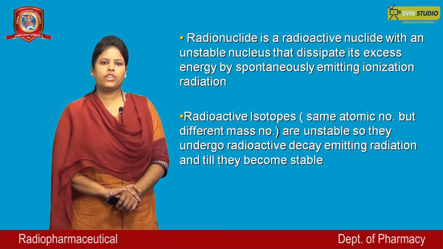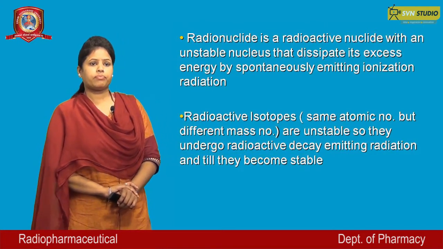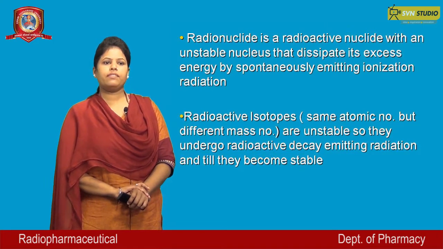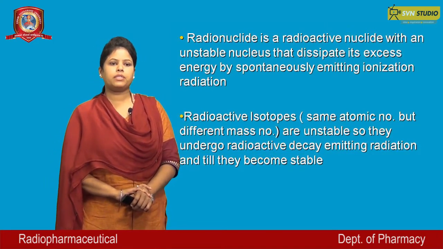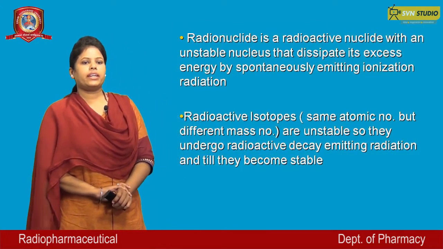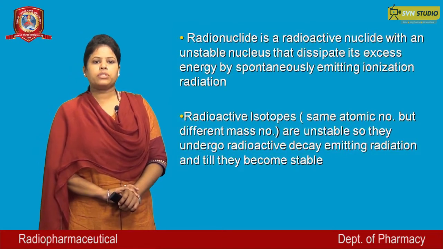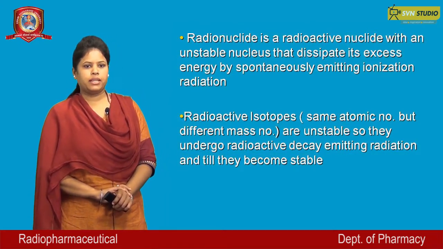A radionucleotide is a radioactive nuclide with an unstable nucleus that dissipates its excess energy by spontaneously emitting ionizing radiation. Radioactive isotopes are those compounds which have the same atomic number but different mass number.